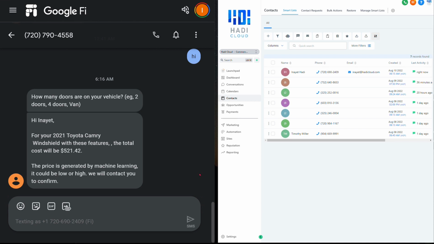So this is a perfect example of, so this price was not supposed to come here until it collected the number of doors, and because it's a 2011 and newer vehicle, it should ask the type of features. This is a good example that I'm going to use to try to work on the function stack in Zeno.